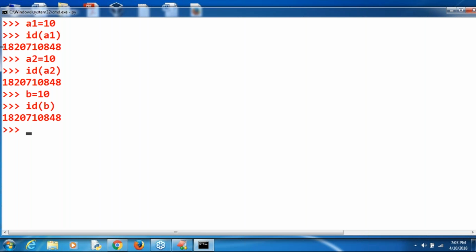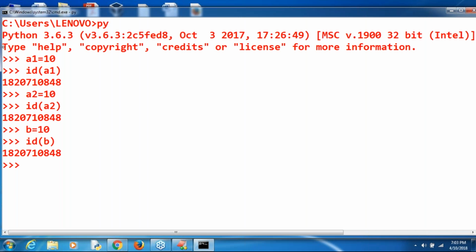For people coming from a Java background, it is something like a string constant pool in Java. It is the same terminology. Clear for all of you? Now take special care. Here A1 is equal to 10, A2 is equal to 10.